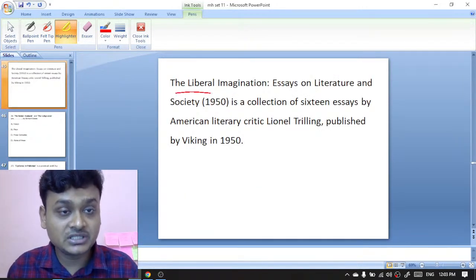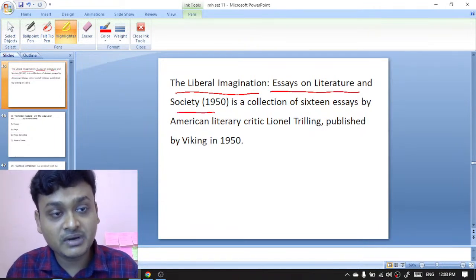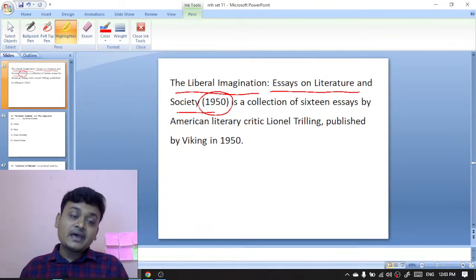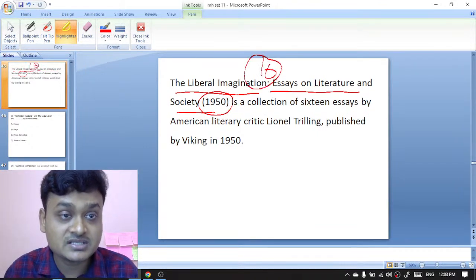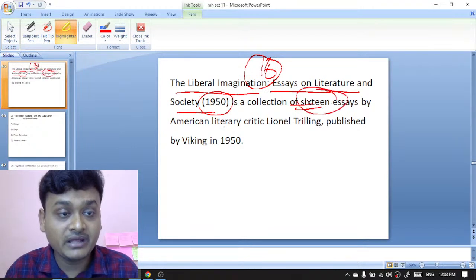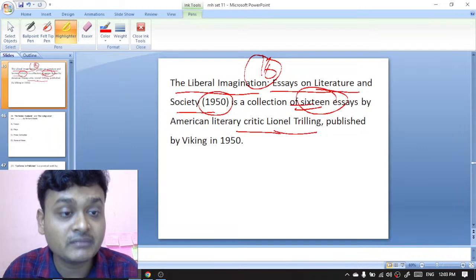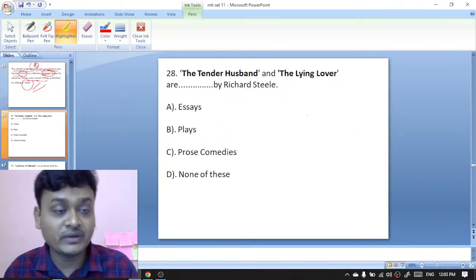The Liberal Imagination, with the subtitle Essays on Literature and Society, was published in the year 1950. It is a collection of 16 essays by the American literary critic Lionel Trilling, and it was published by Viking in the year 1950.